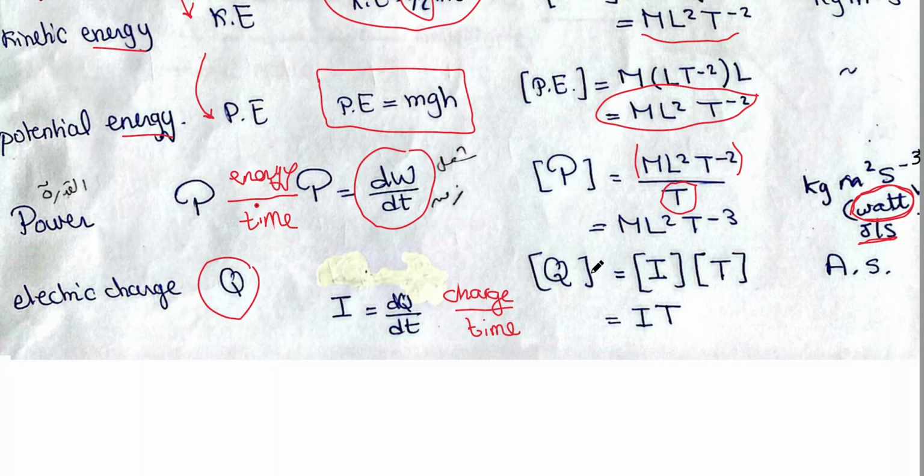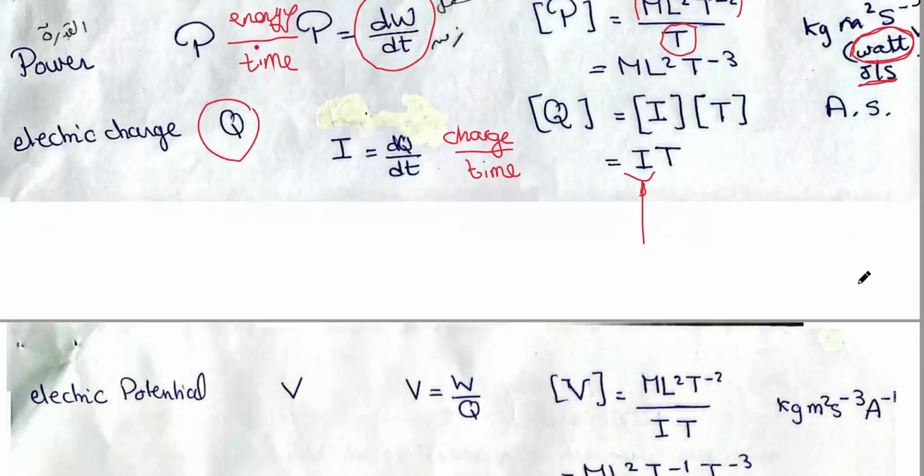So the dimensions of the charge equal the dimensions of current multiplied by the dimensions of time. But don't forget that the current is a fundamental, basic physical quantity. So I have a dimension of current. I multiply by T to give the dimension of charge. Ampere second is my SI unit.